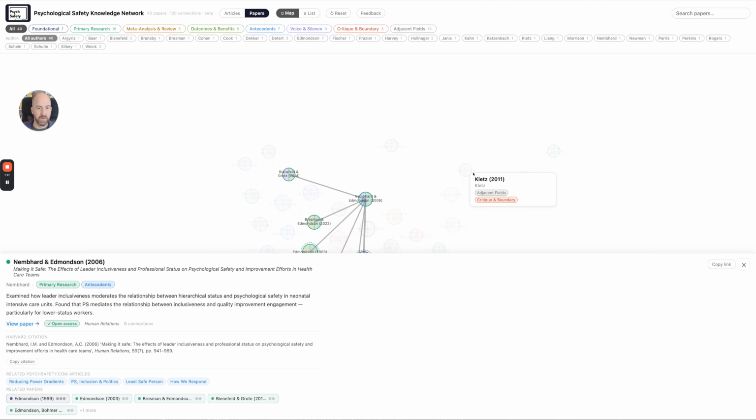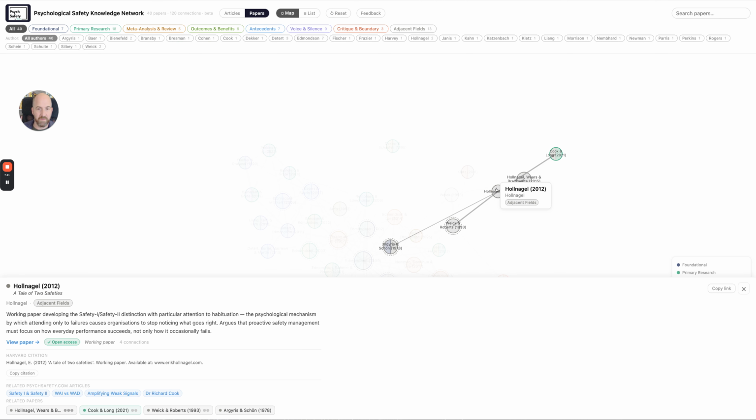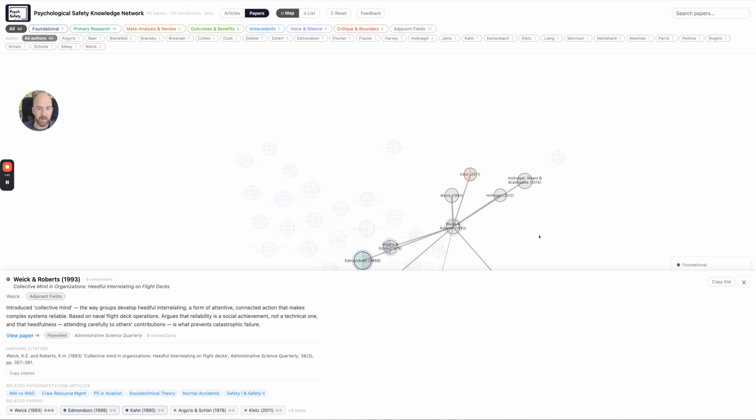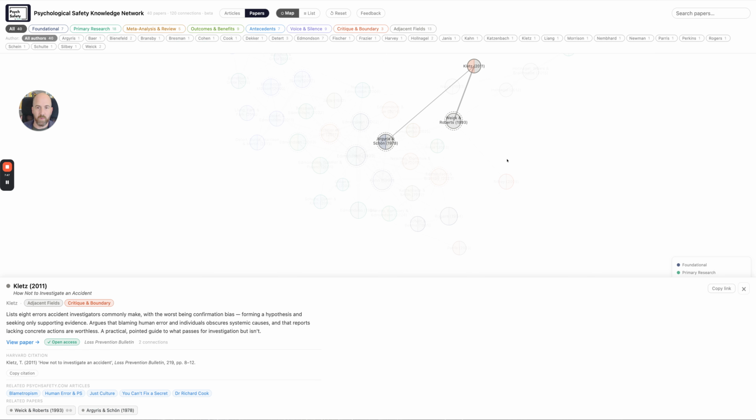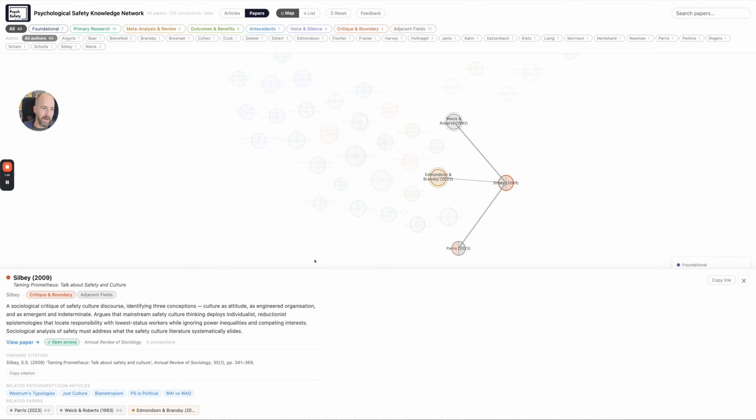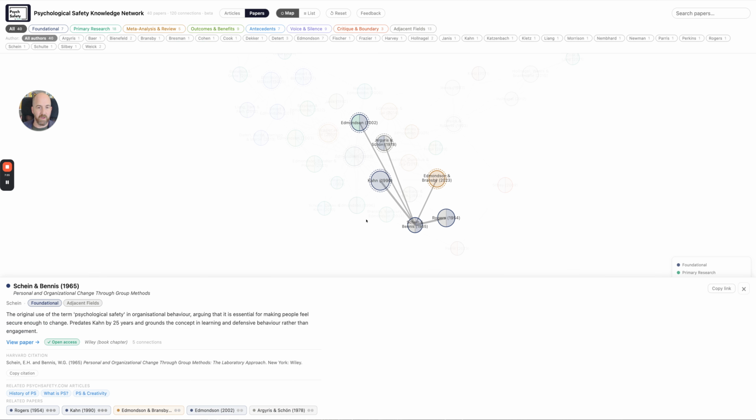So, we've got loads to dive into here. Now, we've got things like Hollnagel from Safety, Karl Weick, Trevor Kletz, that's a good one. Sibly, a classic, Taming Prometheus paper. So there's some really good papers in here, and it shows how they're all connected together.